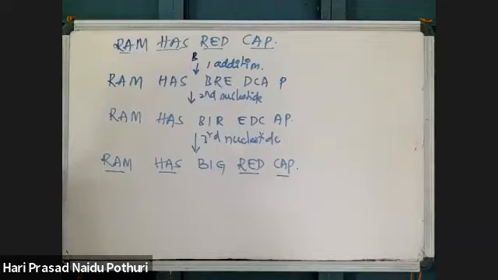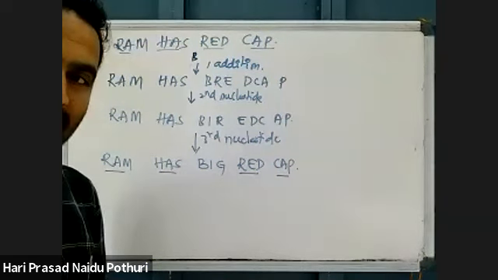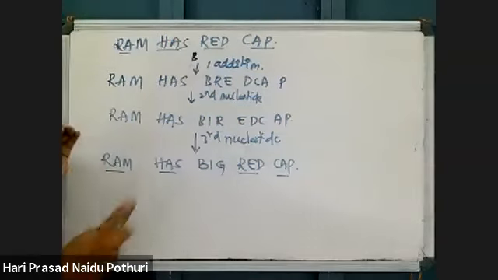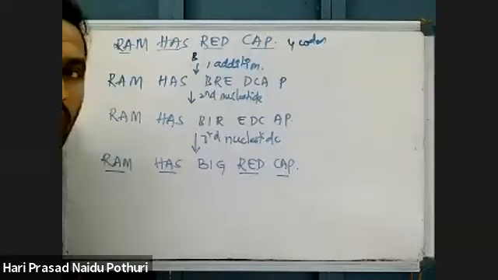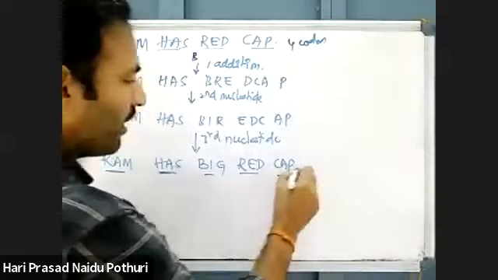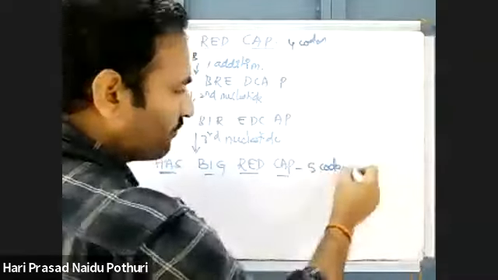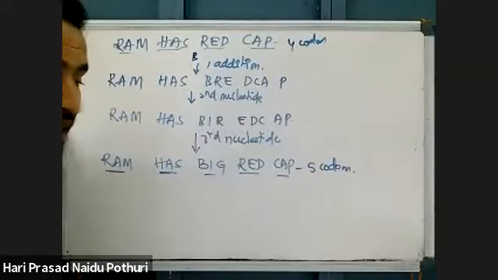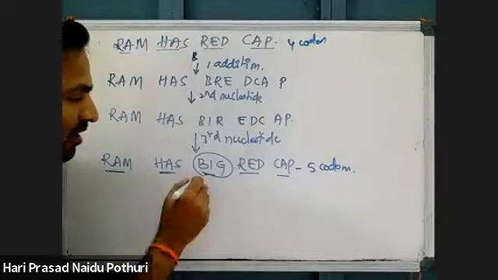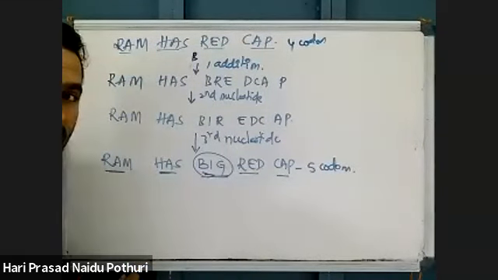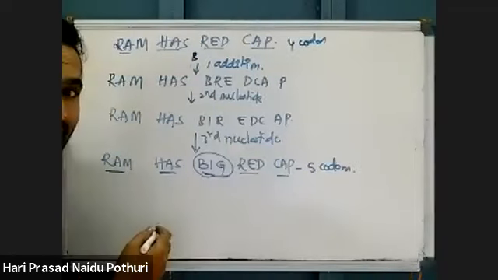From this, what did you observe? What did you identify? Third has meaning, sir. Yeah, third has meaning. But here 4 codons are there. Here 5 codons are there. Yeah, addition of one more amino acid. Very good. One more amino acid is added.